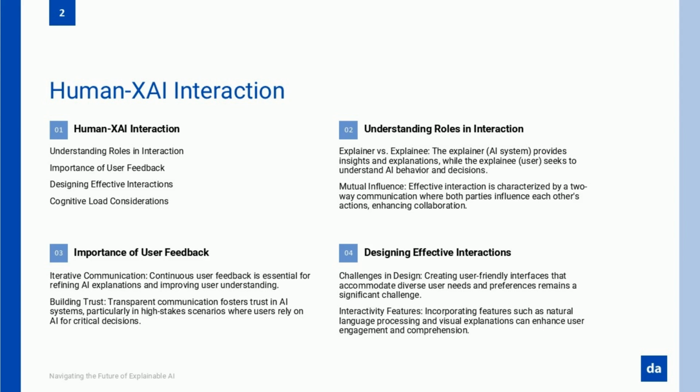It's because Jarvis isn't just a silent machine. It's a partner. It helps Tony understand the implications of his actions and decisions. Without that interaction, Tony Stark is just another guy tinkering in a garage. But together, with clear communication and collaboration, they build the Iron Man suit. This is exactly what human-XAI interaction is all about.